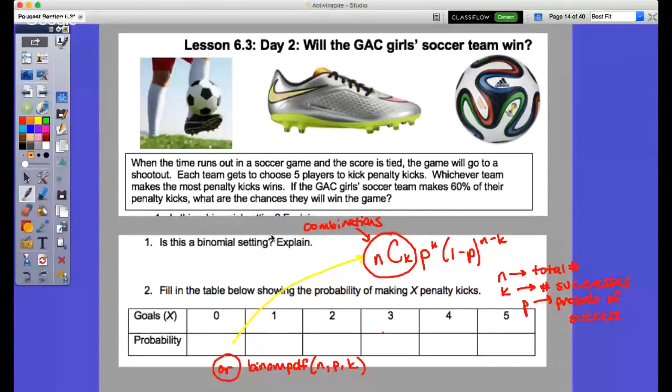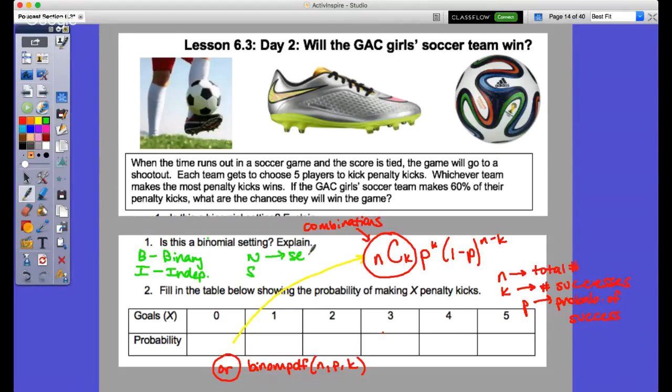Remember in 6.3b, we started on this on the Friday before we broke for Thanksgiving break. And what we did was we had this idea of what is a binomial distribution. And we said that a binomial distribution has a couple of conditions, right? And it would be BINS. B meaning binary, meaning there's a success and failure. I is independent, which means one does not affect the other.